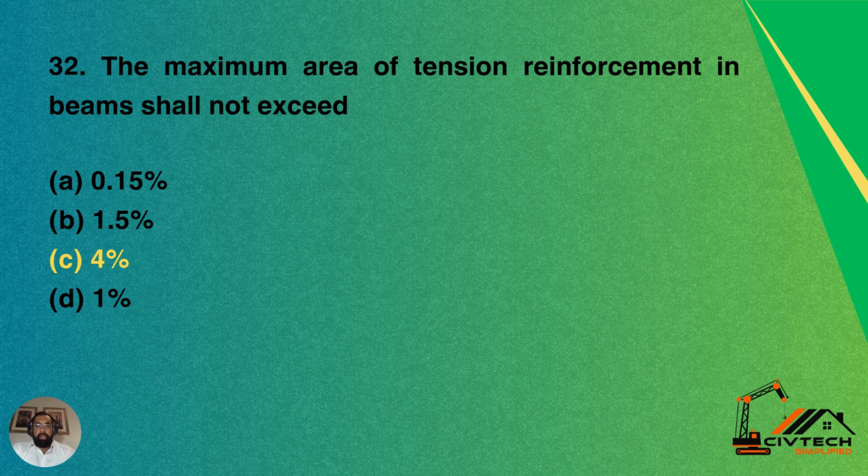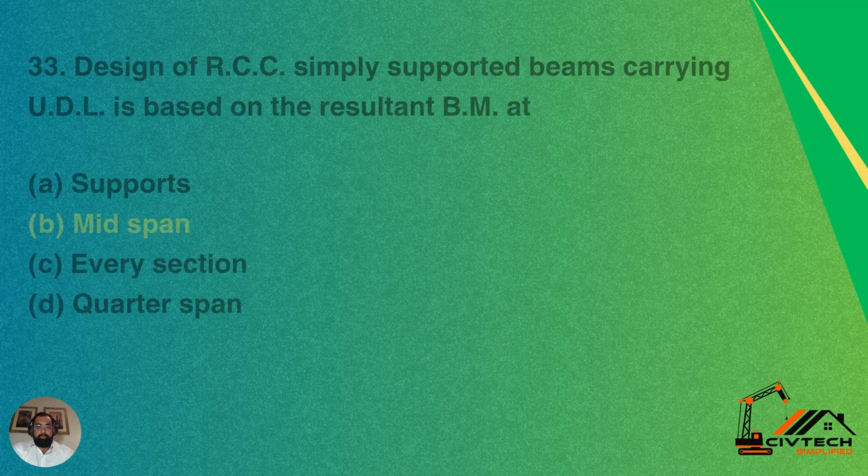Question 32. The maximum area of tension reinforcement in beams shall not exceed option A, 0.15%, option B, 1.5%, option C, 4%, option D, 1%. The maximum area of tension reinforcement in beams shall not exceed 4%. So C is the correct answer.